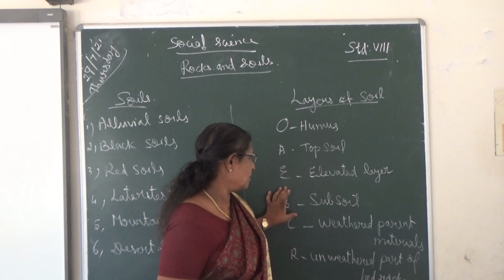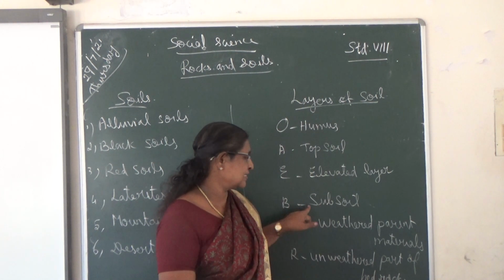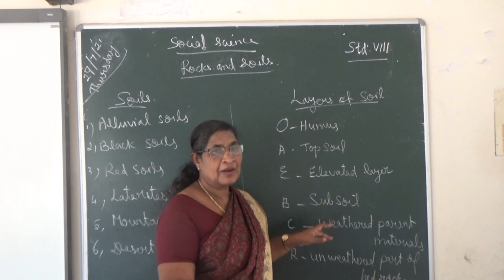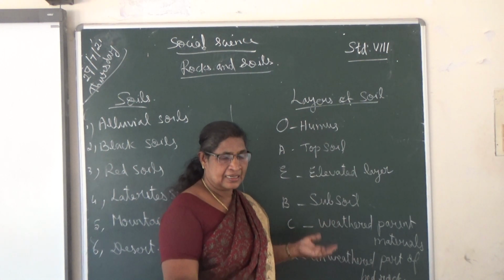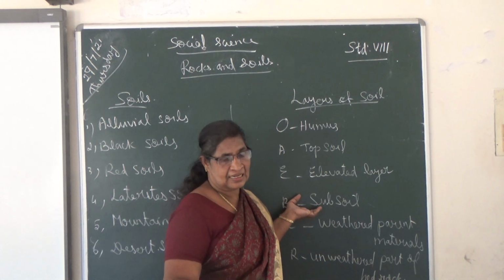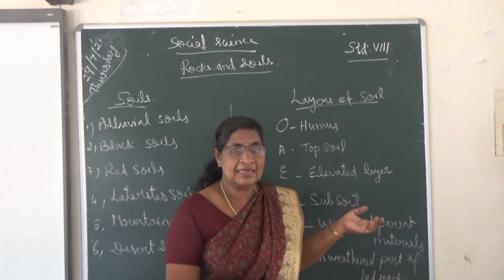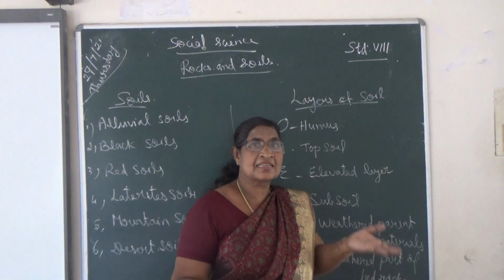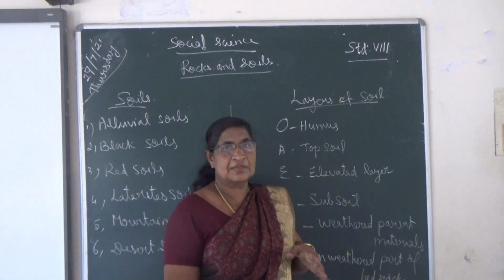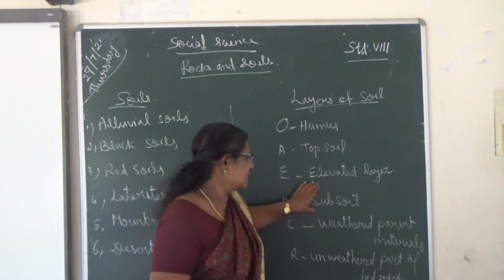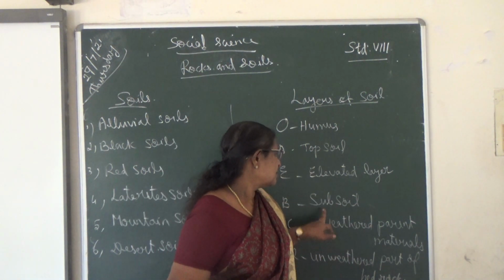Then B means subsoil. This layer reflects the physical and chemical interactions that alter the material. Alteration means change. Physical and chemical changes are undergoing in the subsoil.